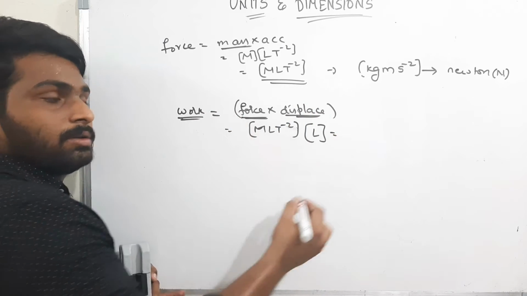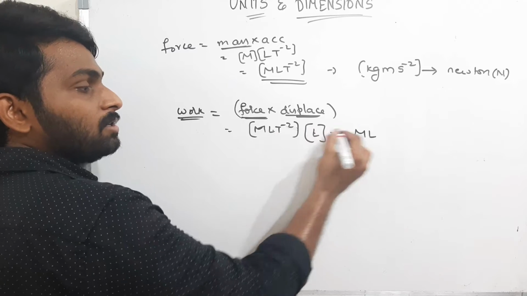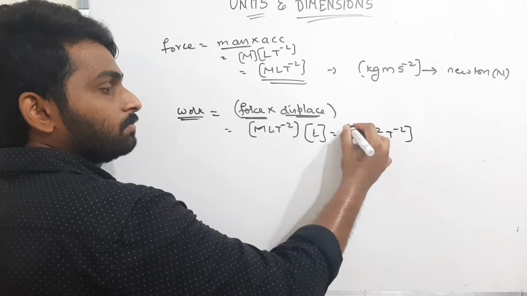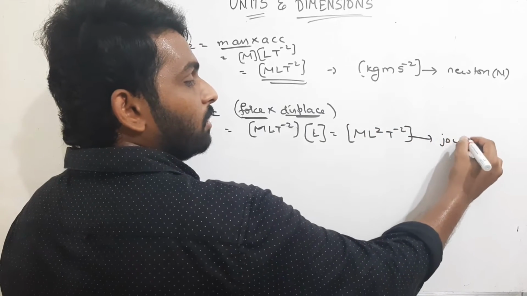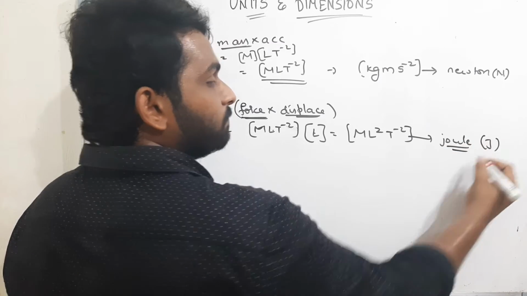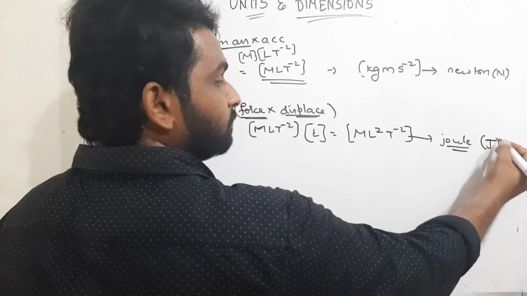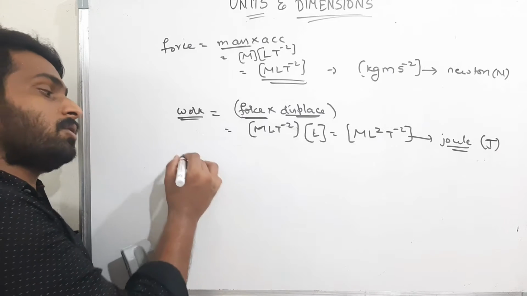What is the dimensionality of work? L into L is L square, so M L square t power minus 2. And what is the SI unit of work done? It is nothing but joule, that is capital J. Okay, what is SI unit of energy?